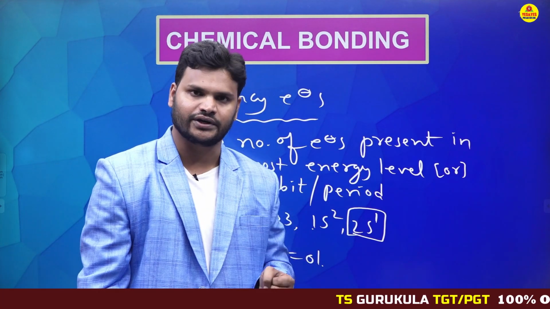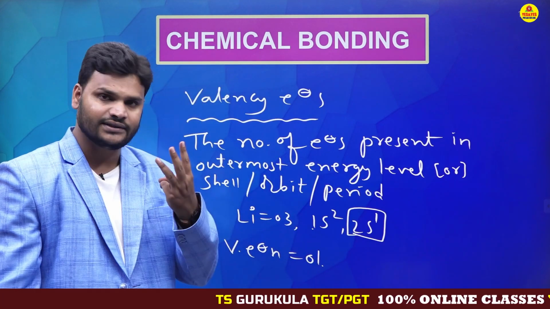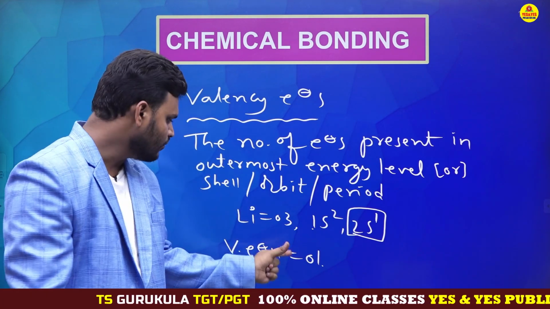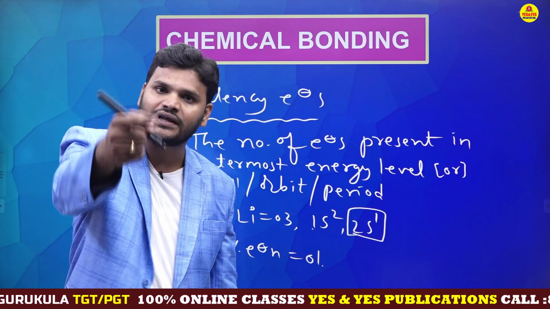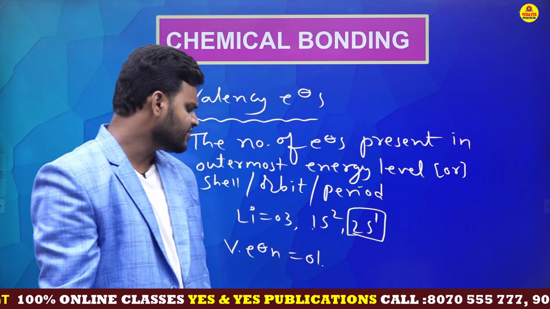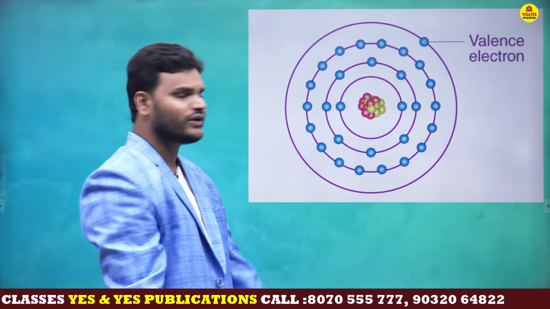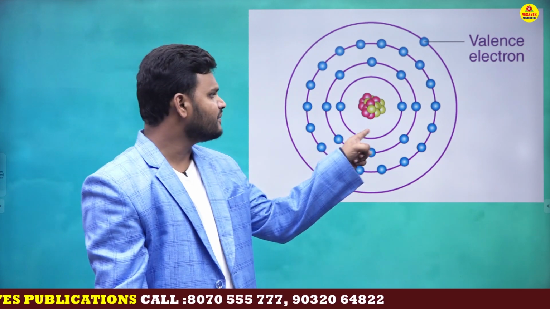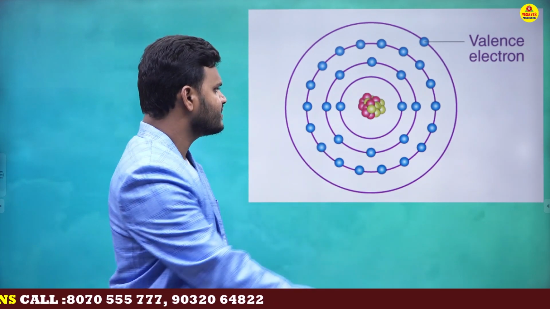This is very important. So here you need to understand one important point. Lithium contains a total of 3 electrons, but out of the 3 electrons, how many are active electrons? Only 1 electron is an active electron. Only active electrons participate in bond formation. This is a very important point. For better understanding, I am going with one more example. Before that, this is the atom diagram. An atom is made up of protons, neutrons and electrons, and this is the nucleus.